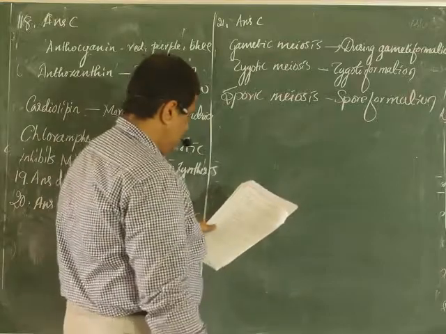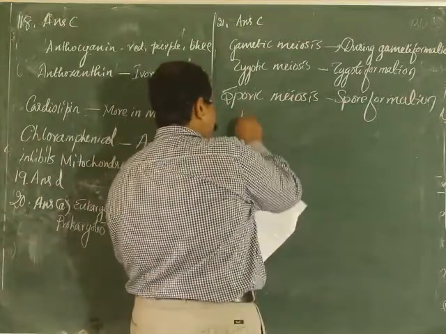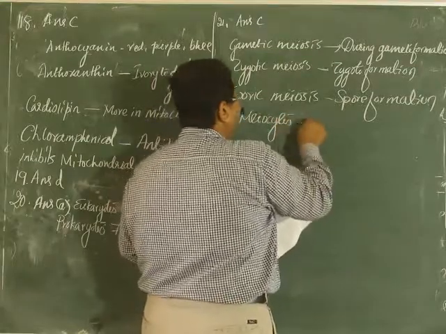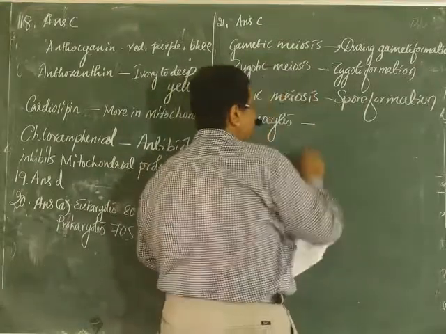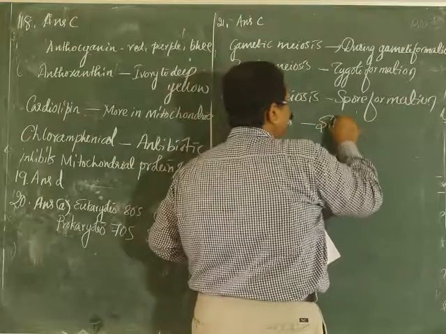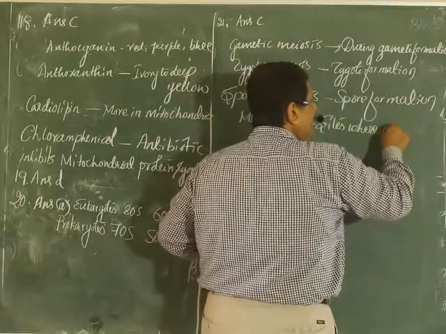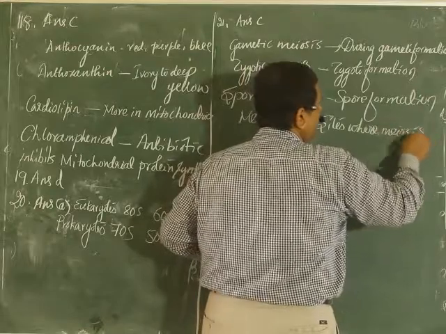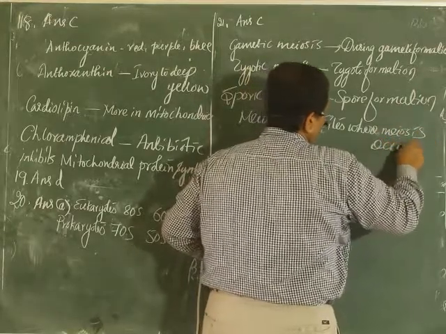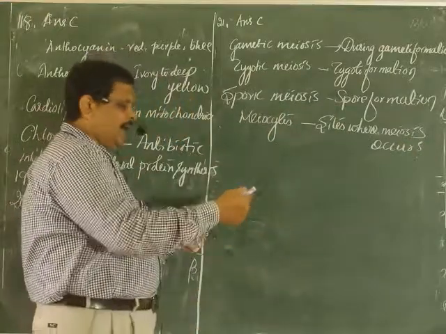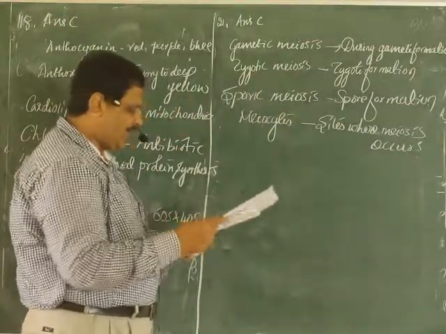And meiocytes are the sites where meiosis takes place. They are the sites where the meiosis occurs. Then I will move to the next question.